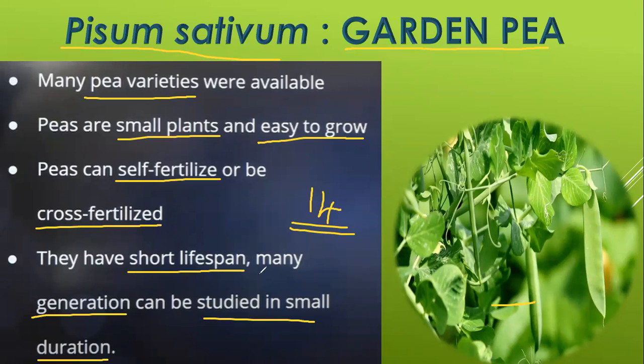Okay, so the plant that was easy for him to grow was Pisum sativum, because it had a short lifespan and its traits can be studied very easily. Clear with this particular slide?